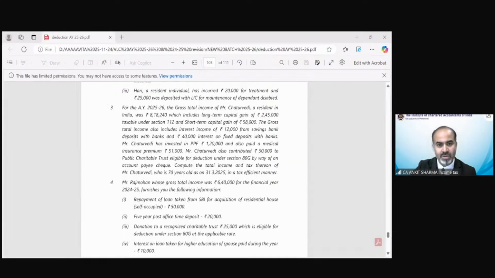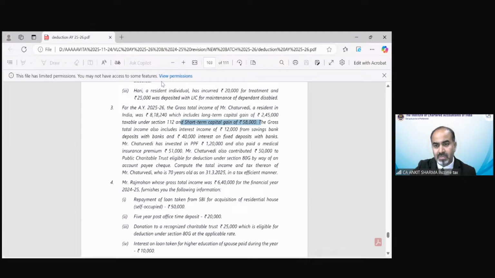There was a query from Anshika from the deduction topic. Anshika, please let me know what you want to ask. I guess you're talking about question number 3, where there is short-term capital gain of 58,000 rupees. I hope you want to ask regarding this. Please ask what you want to know about this query, Anshika.